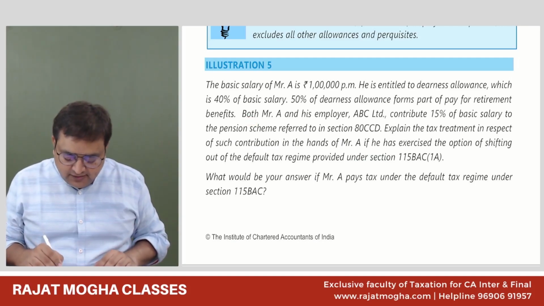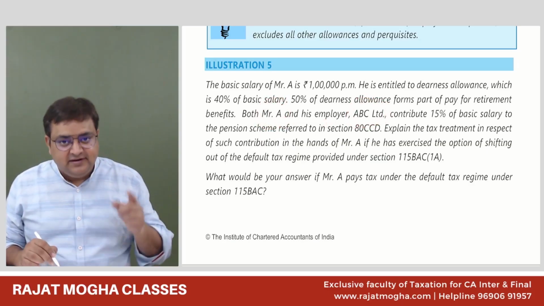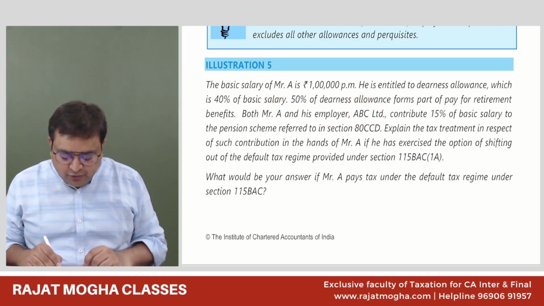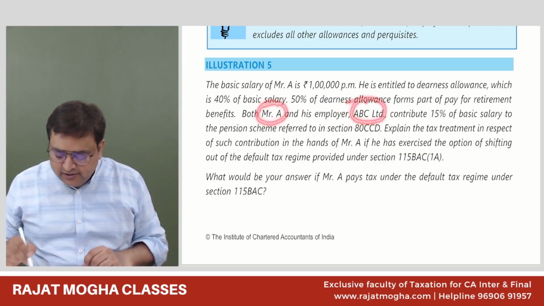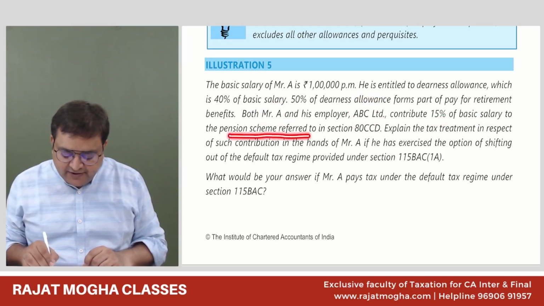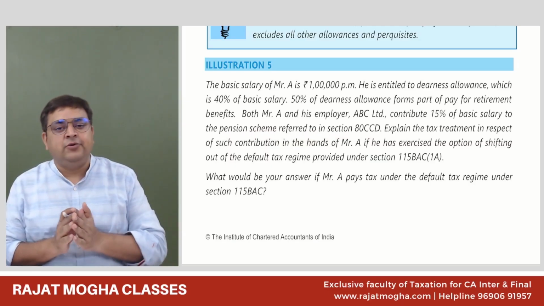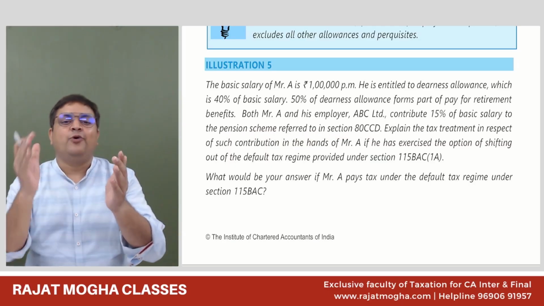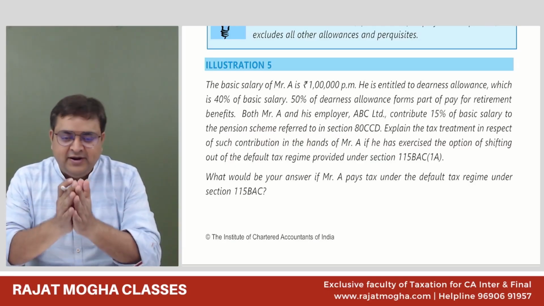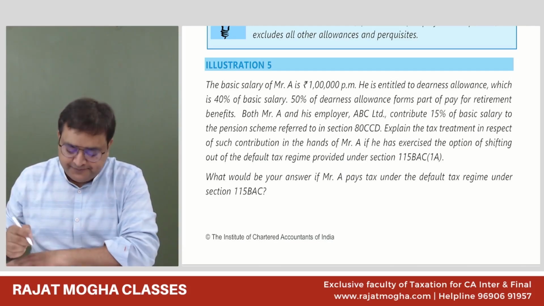Now, both Mr. A and his employer, ABC Limited. Is he a government employee? No, he's not a government employee. He's working with ABC Limited. So both Mr. A and his employer contribute 15% of the basic salary to the pension scheme referred in 80CCD. So they both are contributing. How much? 15% of the basic salary. We understand that we have the deduction of 80CCD available over here.